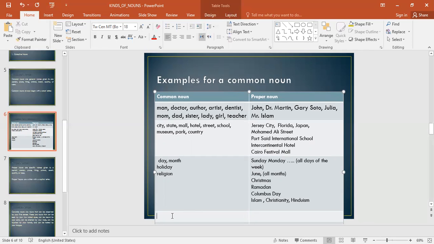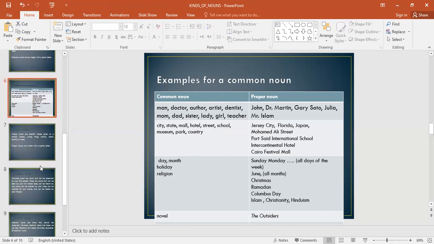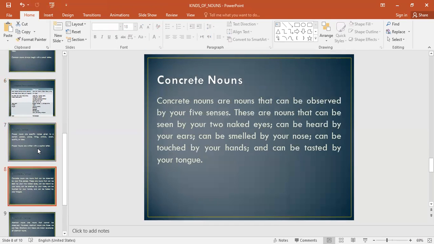Remember names of books, okay? The word novel alone or story is common, all right? If I were to say The Outsiders, then here this is a specific name of a story, then I need to not only capitalize it because it's the name of a novel, I also need to italicize it, all right? Make it tilted, all right? So just keep in mind that this is a difference between common and proper. Common is lowercase, generalized, and proper are capitalized and specific. Okay? The next one that we're going to go to is the difference between concrete nouns and